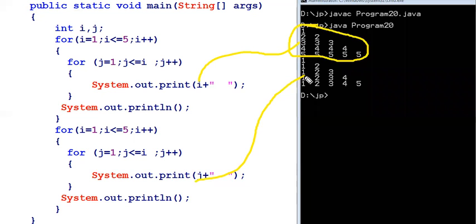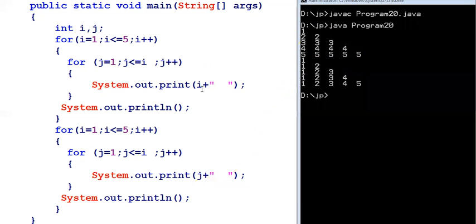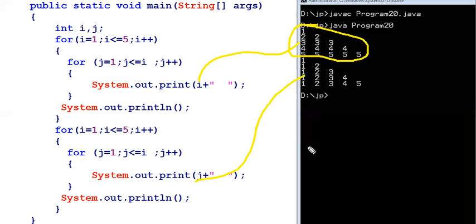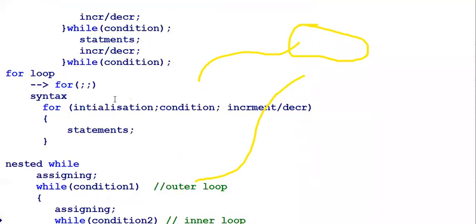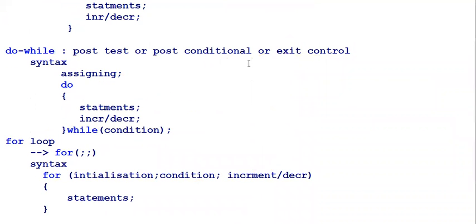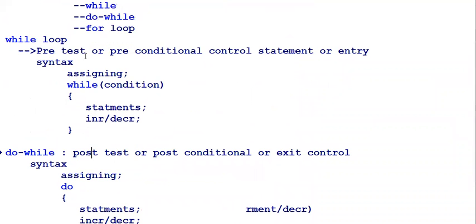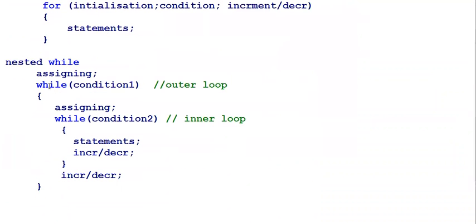So clear? Yes. Now these are the loops we have in Java. So no need to worry. It is very easy. There are only 3 loops, and we can implement many programs by using these 3 loops. One is the while loop, second is do while, and third is for.